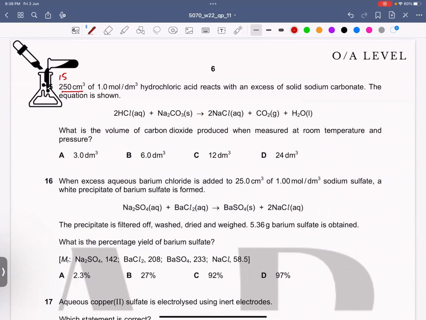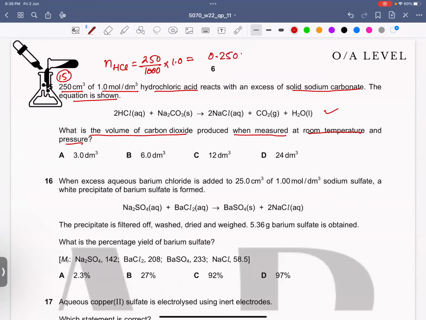250 centimeter cube of 1 mole per dm cube hydrochloric acid reacts with an excess of solid sodium carbonate. The equation is shown. What is the volume of carbon dioxide produced when measured at room temperature and pressure? Okay. So solid sodium carbonate is in excess. So from here we get the moles of HCl, which equals 250 divided by 1000, as we have to convert it into decimeter cube, times 1. So you will find 0.250 moles of HCl.